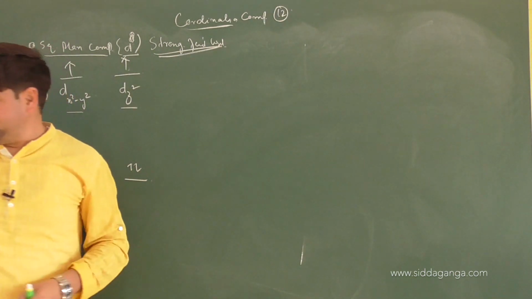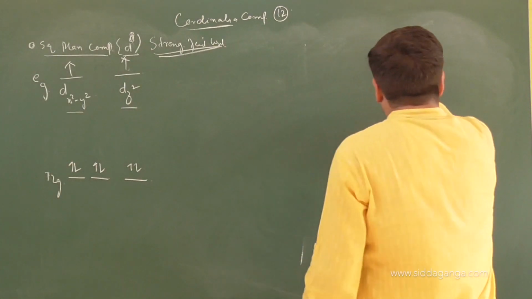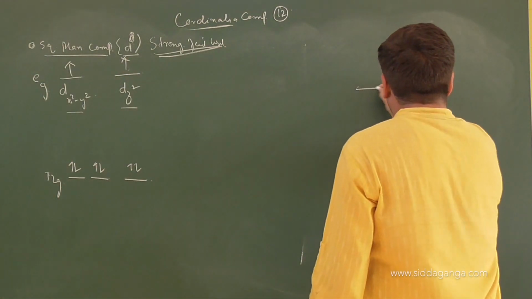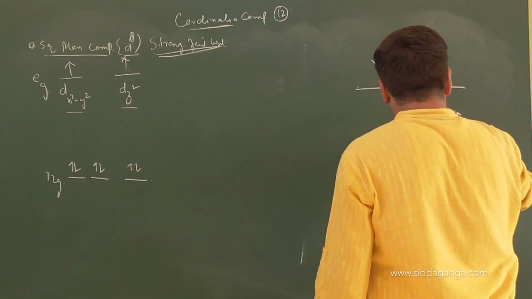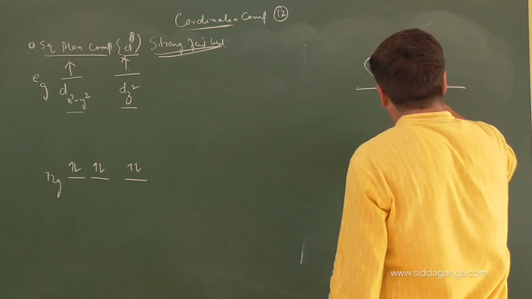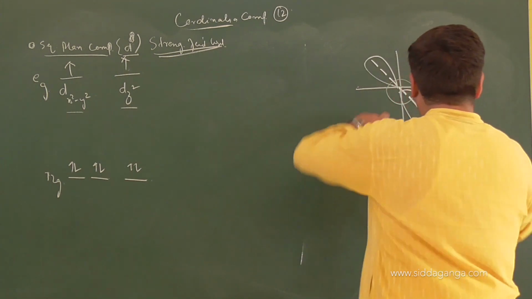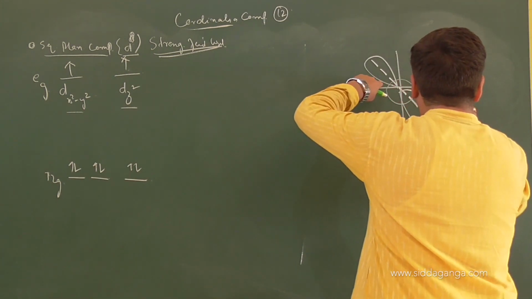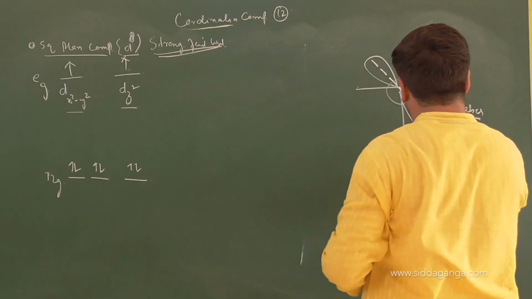Let us see it as the diagrammatic part first of all. Come here, have a look at this case. Now these are our axes. If you look at the dz square orbital, it has only 2 lobes, above the plane and below the plane.